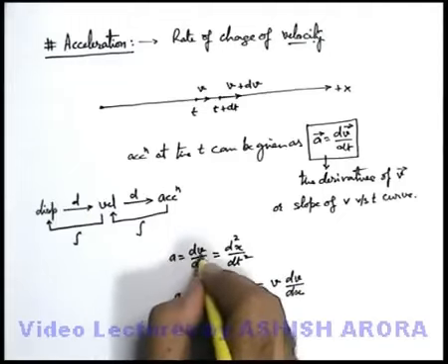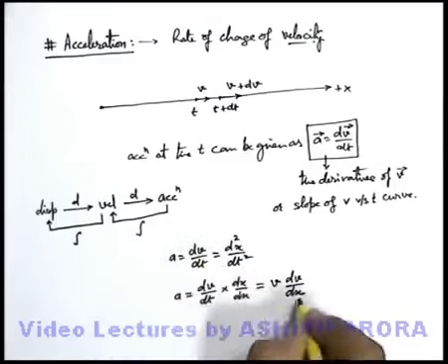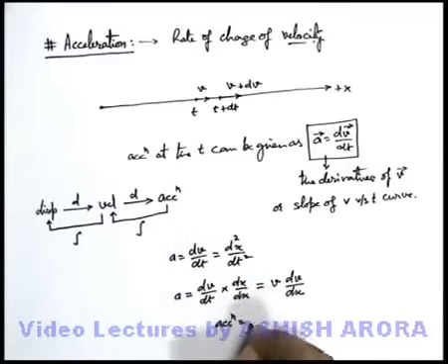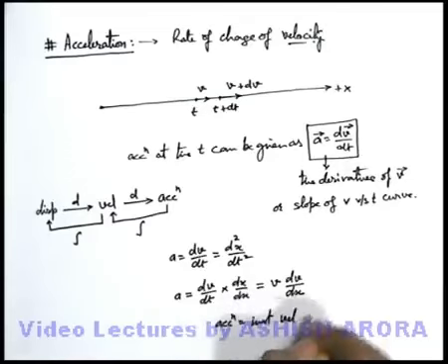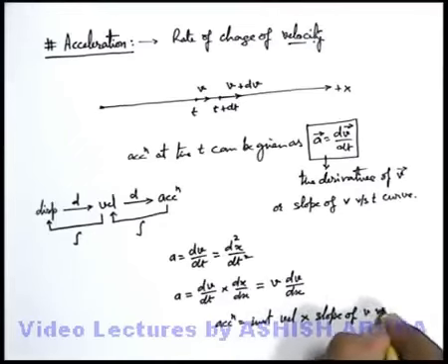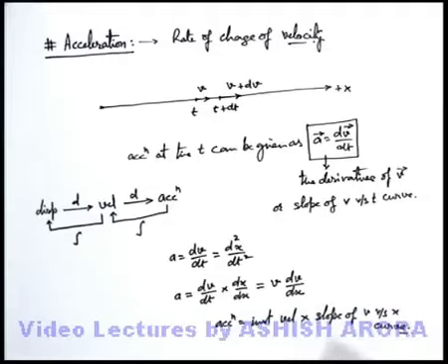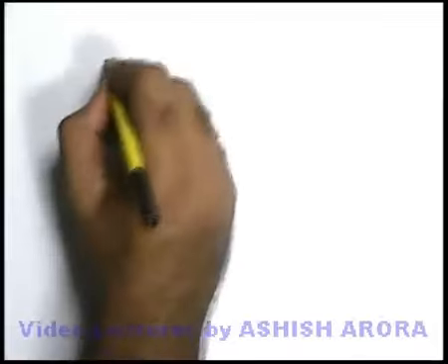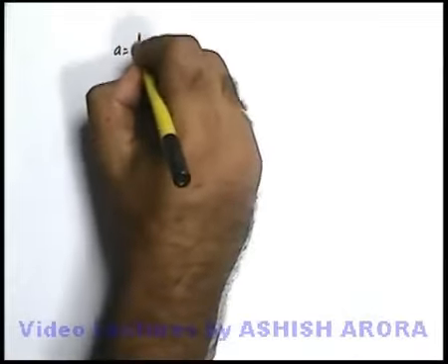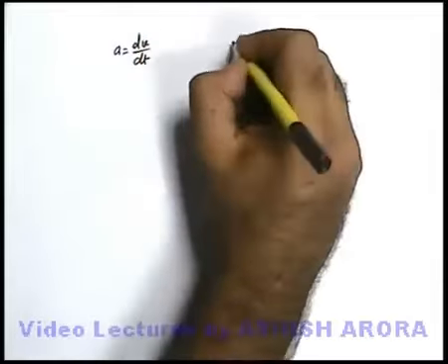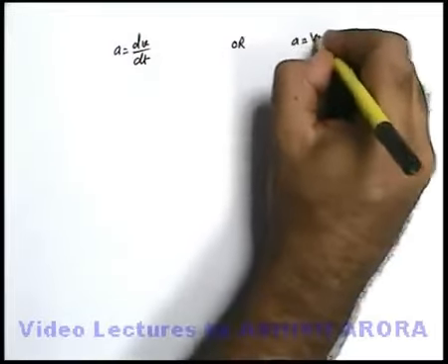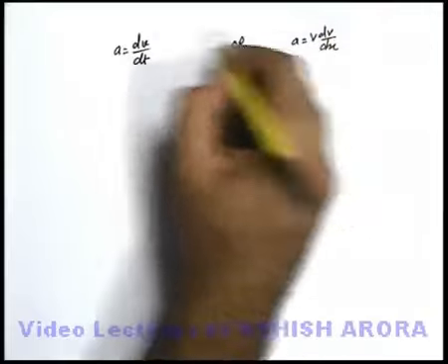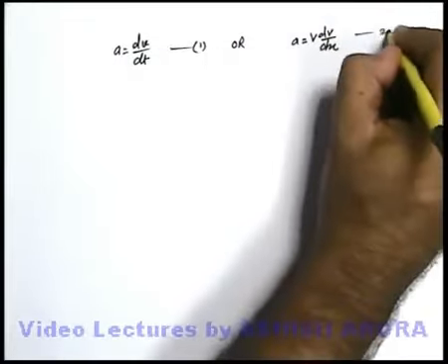Here acceleration is the slope of the velocity-time curve, and here you can write acceleration as instantaneous velocity multiplied by the slope of the velocity versus displacement curve. This is another way of finding the acceleration. So acceleration can be given as dv by dt, which is equation 1, or as v dv by dx, which is equation 2.